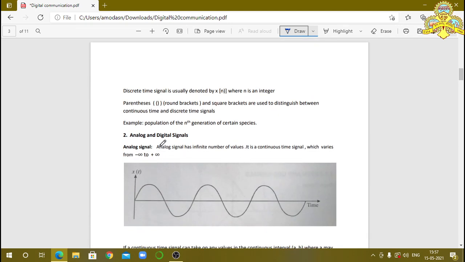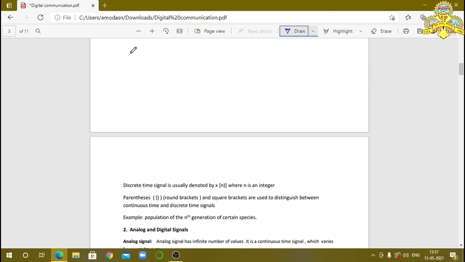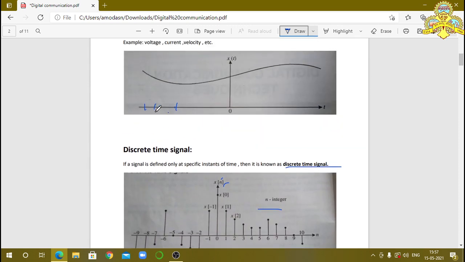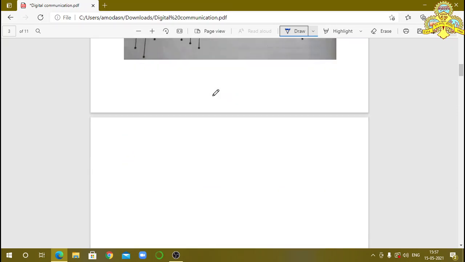An example of a discrete time signal is the population of the nth generation of a certain species. Suppose you consider the 70s decade, the 80s decade; it is not continuous. We have only one particular decade, it may be the 70s, the 90s, or the 2000s. In that we indicate particular values, so it is a discrete set. But if we have continuous variation, like 0, 0.1, 0.2, 0.3, 0.4, then it is called a continuous time signal.